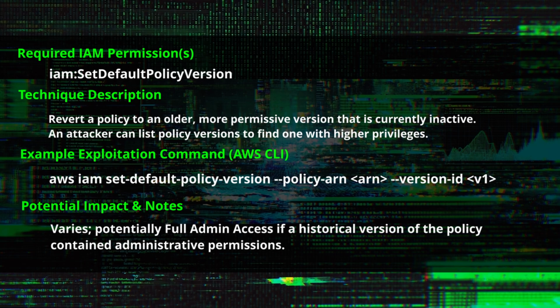IAM SetDefaultPolicyVersion. It is used to revert a policy to an older, more permissive version that is currently inactive. An attacker can list policy versions to find one with higher privileges. aws iam set-default-policy-version --policy-arn <policy-arn> --version-id <version-id>. The impact varies, potentially full admin access if a historical version of the policy contained administrative permissions.